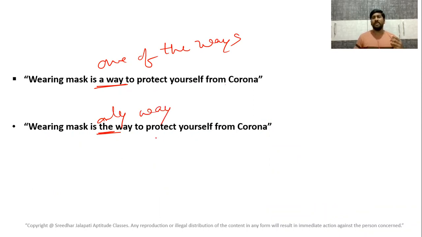So you have to go by those words. You have to read the statement carefully. One word makes the difference. Wearing a mask is a way to protect, that means there are many other ways as well. It is one of the ways. Whereas the second, wearing the mask is the way to protect yourself, that means this is the only way to protect yourself from corona. So two statements with a minor difference give entirely different meanings. That is why you have to read the statements carefully and find the assumption.